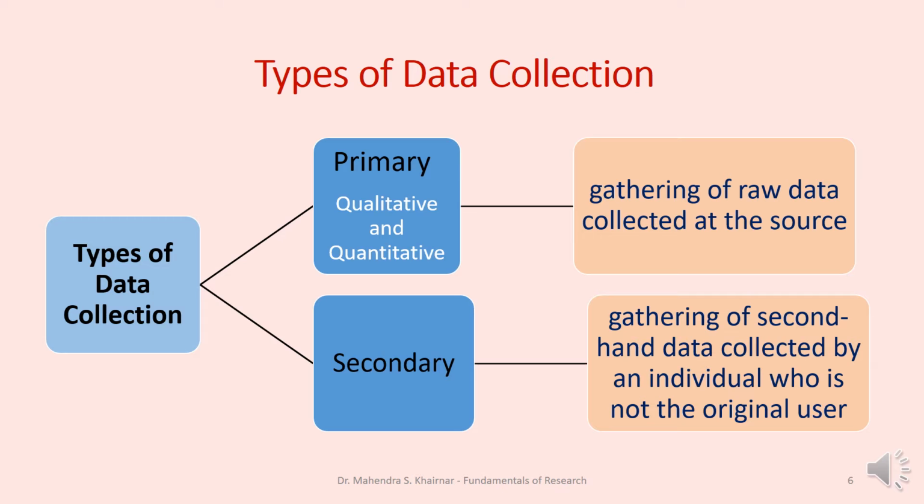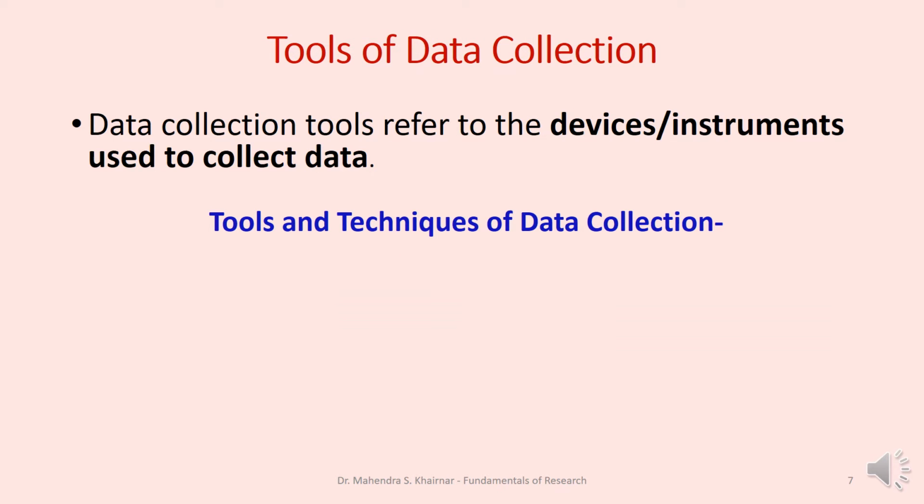There are two types of data collection, primary and secondary. The primary data is collected at the source, therefore it has a more reliable value, whereas secondary data is collected from second hand data which has been collected by an individual who is not the original user. Therefore this is known as secondary data, which is quite useful in conducting a research, but it is not a reliable source.